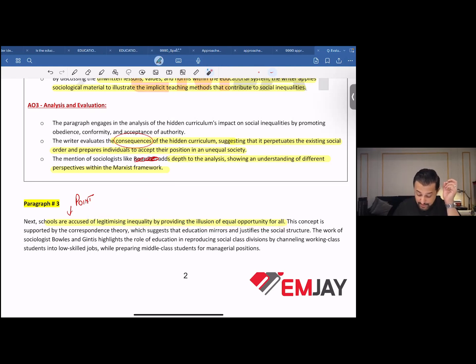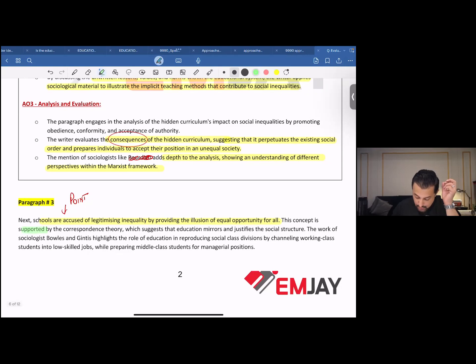This concept is supported by the correspondence theory, again by Bowles and Gintis, which suggests that education mirrors and justifies the social structure. The work of sociologists such as Bowles and Gintis highlights the role of education in reproducing social class divisions by channeling working class students into low skilled jobs while preparing middle class students for managerial positions. Now, schools are accused of legitimizing inequality by providing the illusion of equal opportunity for all.